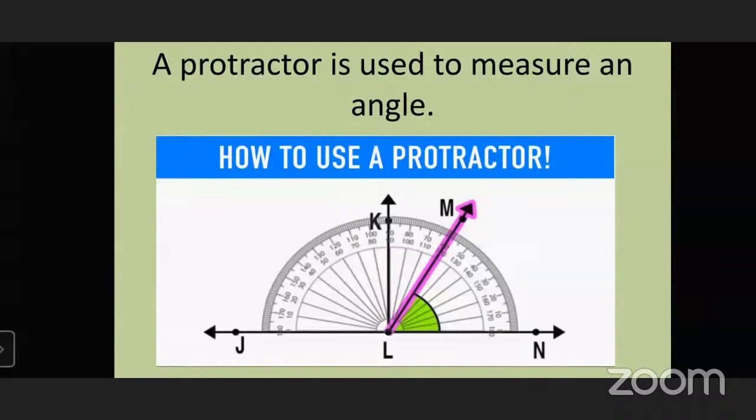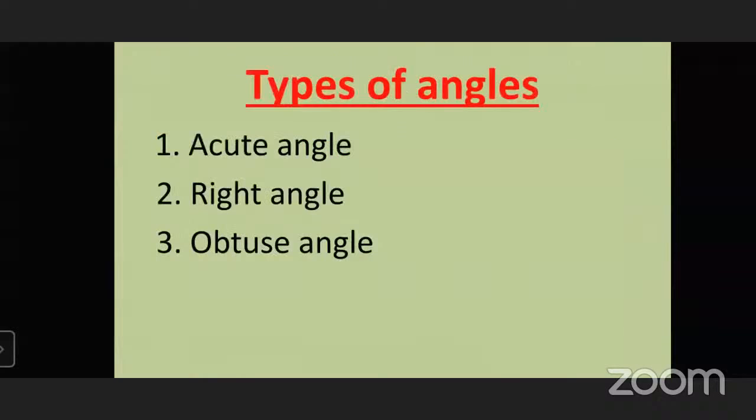Then if we want to measure from left side, we can start from left side, that is 0, 10, 20 up to 90, that is K, angle K. It measures 90 degree, that is right angle. And here angle MLN is an acute angle. We can see next in the next part.